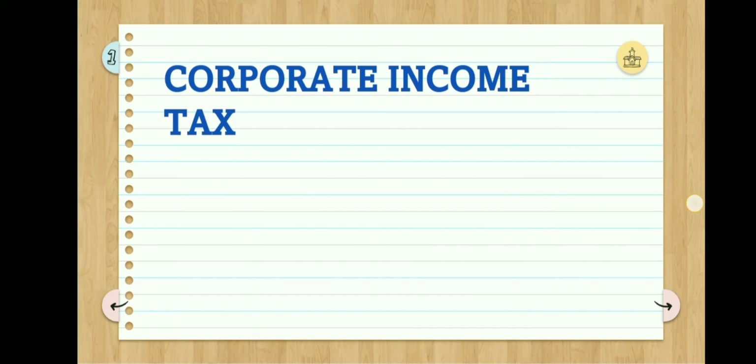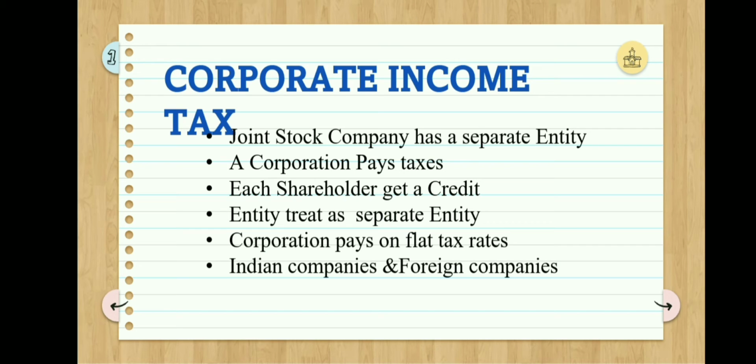Next is corporate income tax. The rationale for corporate tax is that a joint stock company is a separate entity, so it is taxed separately. A corporation pays taxes on its income, and shareholders pay on dividends paid to them. Shareholders got credit until 1960 to 1961. Now, shareholders don't get credit because the entity is treated as a separate entity. Corporates pay on flat tax rates, and it is different for Indian and foreign companies.